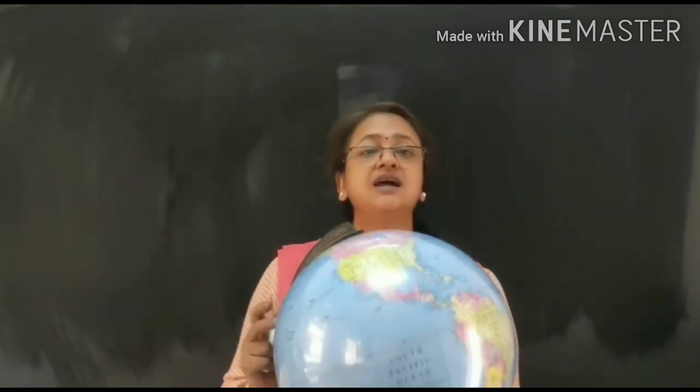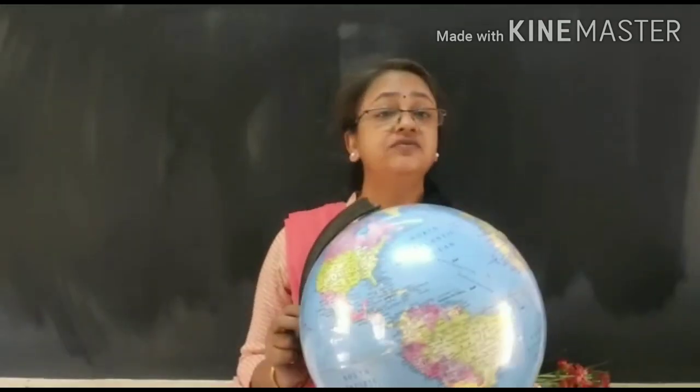And the circumference of the earth at the equatorial region, the complete circumference of the earth, is actually 40,075 kilometers.